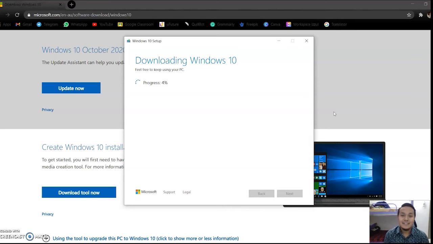So we must wait until the download finishes. Okay, 4% left before we finish our installation disk. Keep progress. It takes 10 to 15 minutes to complete the downloading of Windows 10, for your information.